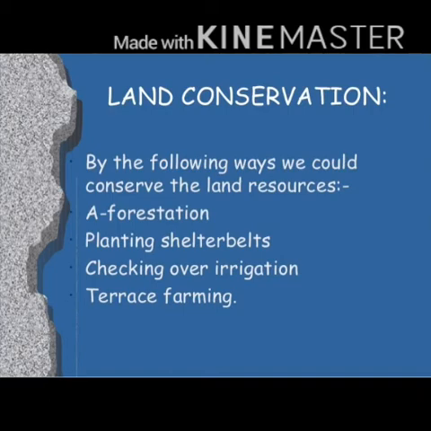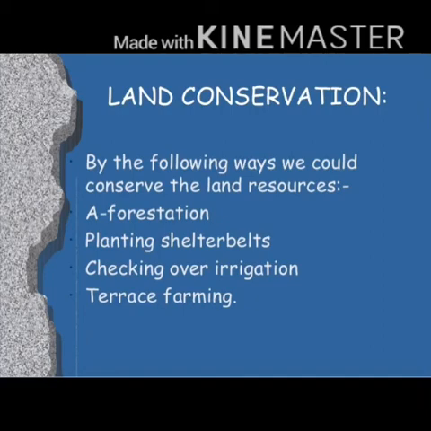Or what we can do is various activities such as land reclamation, that means lands should be reused, afforestation should be increased, improved farming methods should be used, and various steps should be taken to check soil erosion. And these are some ways, and many more are there, children, which you can follow to conserve our natural resource land.